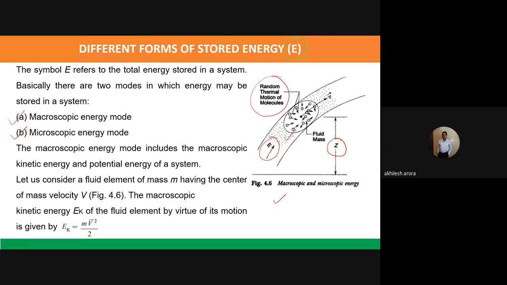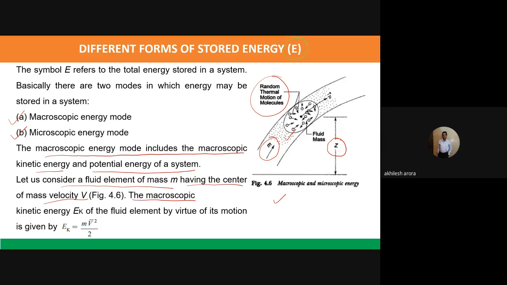Now let us discuss the macroscopic and microscopic energies of the system. Okay. The macroscopic energy mode includes the macroscopic kinetic energy and potential energy of the system. Macroscopic means we are taking the energy of the system as a whole actually. So let us consider a fluid element of mass m having the center of mass velocity v.